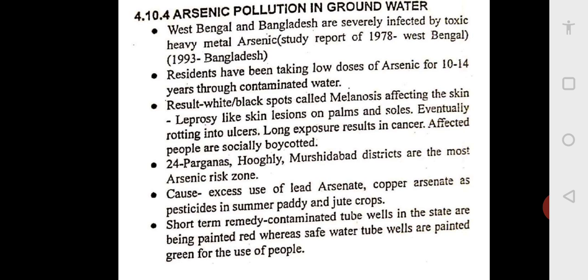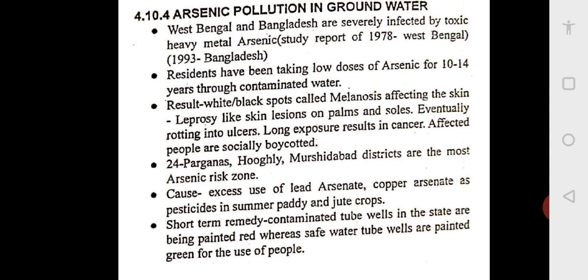So people were using this water which had low doses of arsenic for almost more than 1 decade. Water was contaminated. So these places like 24 Parganas, Hooghly, Murshidabad, these districts are the worst arsenic risk zones. And what was the cause? Excessive use of lead arsenate and copper arsenate as pesticides in the summer paddy and jute crops.